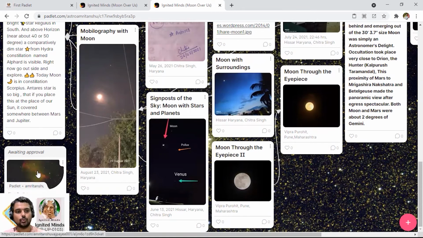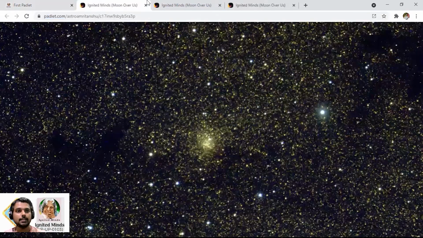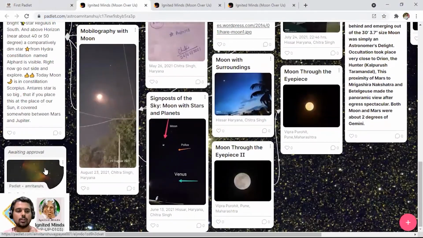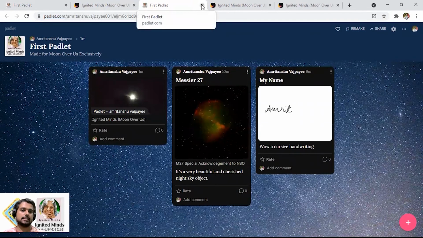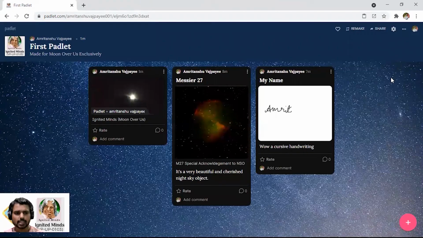So after being approved, what I can just do is hover over to this second Padlet by clicking here, and this will open into another window. After I have gone through all the posts, I can just come back to my Padlet here. So this really is an excellent feature of this Padlet.